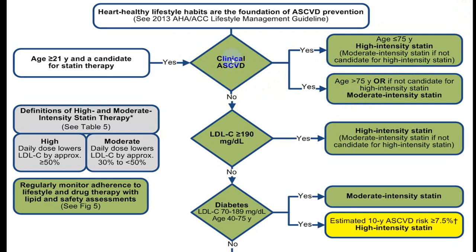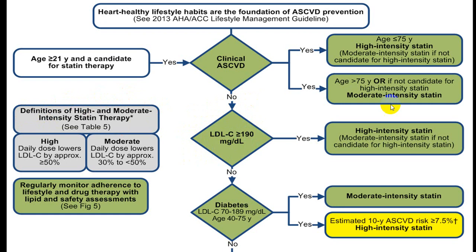Say the person is not having clinical ASCVD. Answer is no. Now look at the LDL. If LDL is more than 190, high intensity is a must. Again, same criteria. More than 75, moderate intensity. Less than 75, high intensity. The meaning of high intensity is you have to bring down all the figures, that is LDL, to less than 50% of original. So if it is say 190, bring it down to less than 100. That is high intensity therapy.